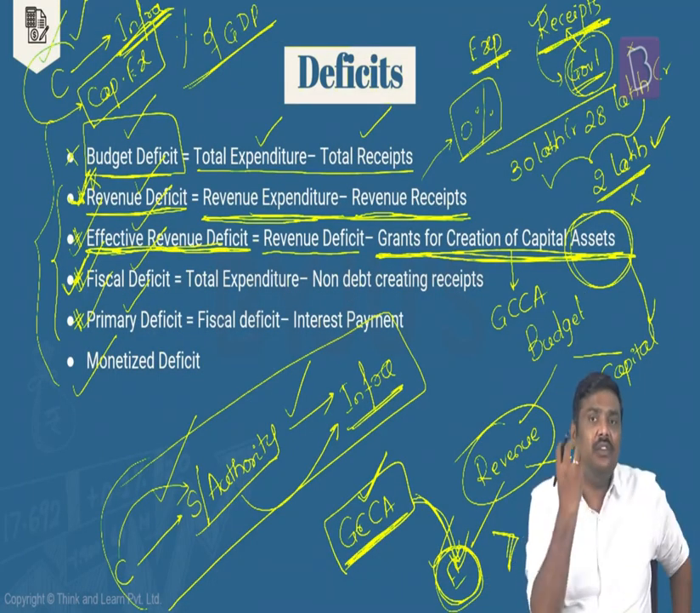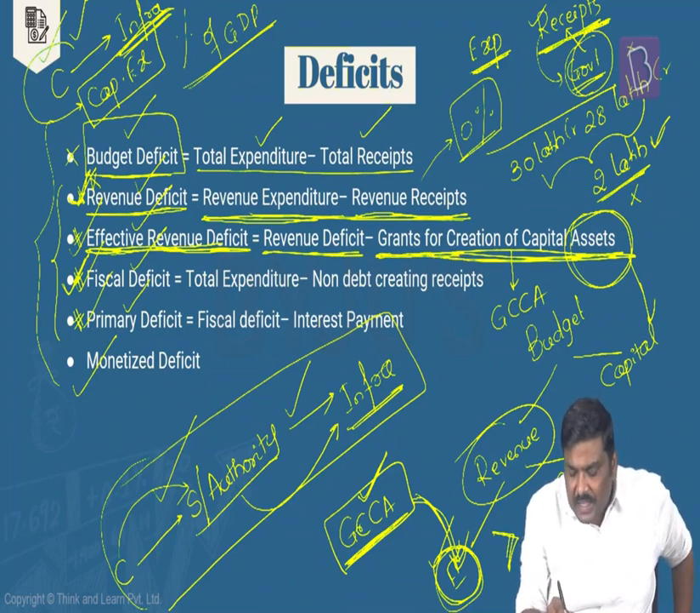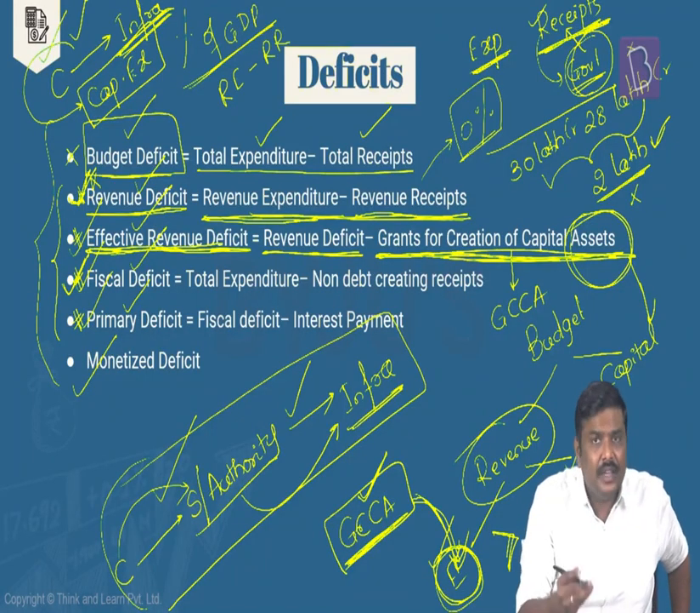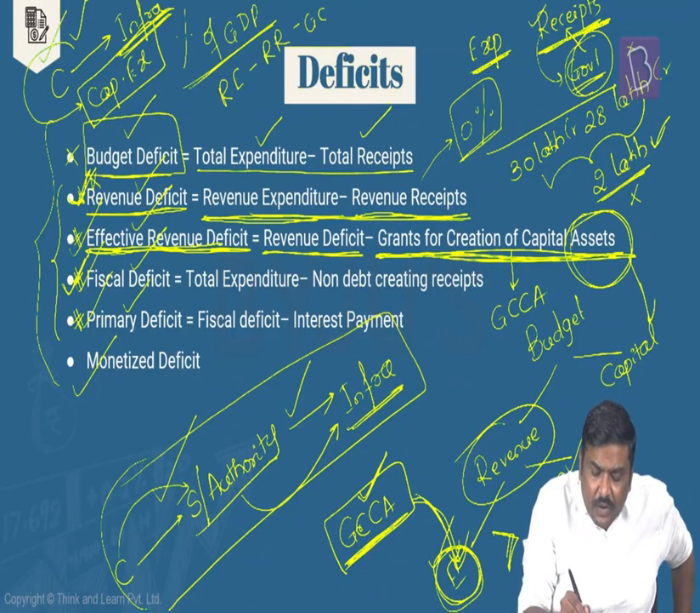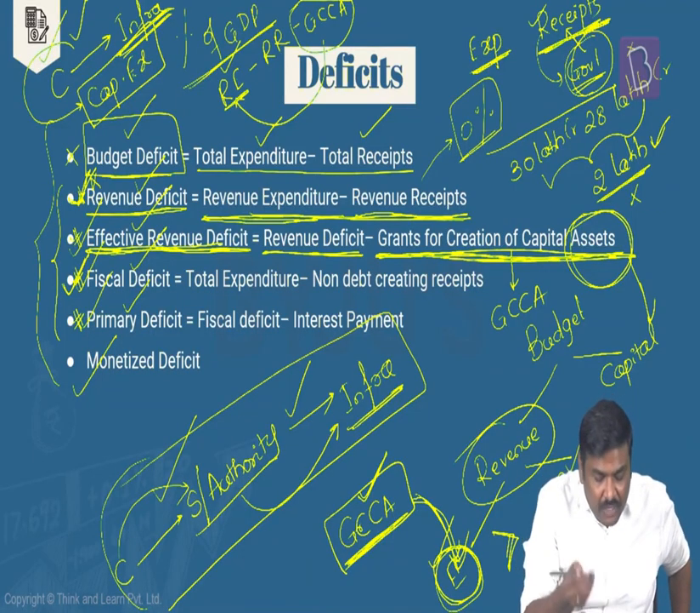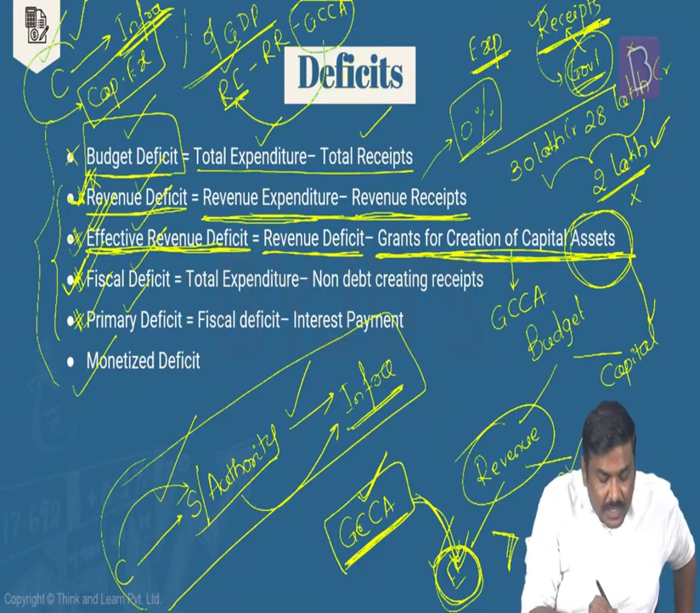And that is the reason, have a look at this. Effective revenue deficit is equal to revenue deficit minus grants for creation of capital assets. Done? So, some of you might be getting confused here. Revenue deficit is revenue expenditure minus revenue receipts, right? And if I write minus grants for creation of capital assets, it essentially means I'm subtracting GCCA from the revenue expenditure side, right? And if I subtract that, I will get a new type of deficit called effective revenue deficit. Done? Next one is the fiscal deficit.